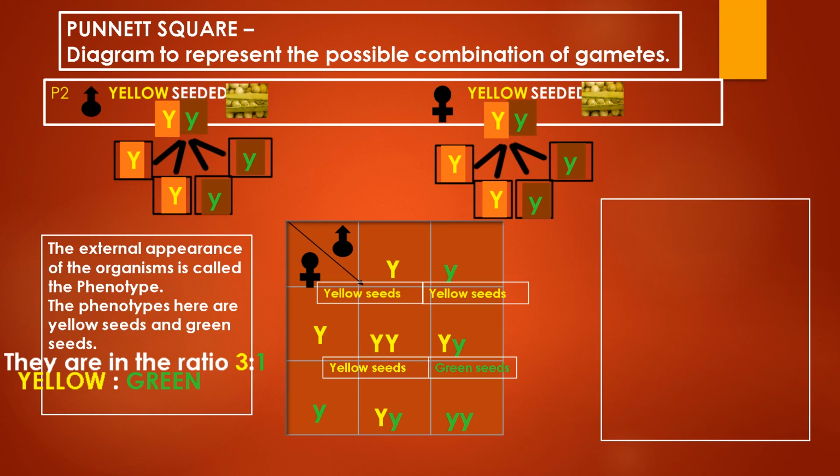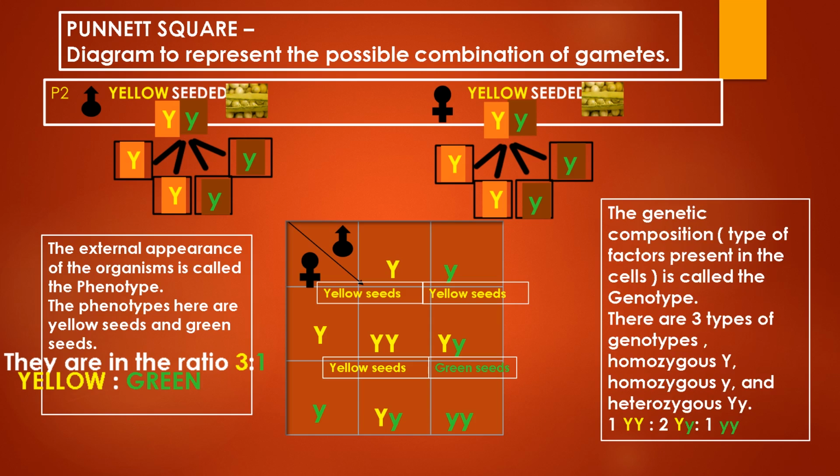Now if we consider the internal factors, then the combination or the ratio will be different. When you consider the genes or the factors during hybridization, then you call it the genotype. So let us see the genotypic ratio here. According to genotypes, there are 3 combinations: one is capital Y capital Y, the other is capital Y small y, and the third one is small y small y. And the numbers will come like this: 1 capital Y capital Y is to 2 capital Y small y is to 1 small y small y. So this ratio 1:2:1 is called the genotypic ratio here.